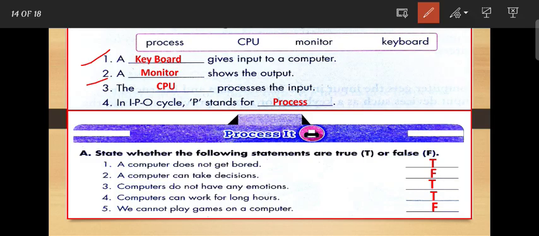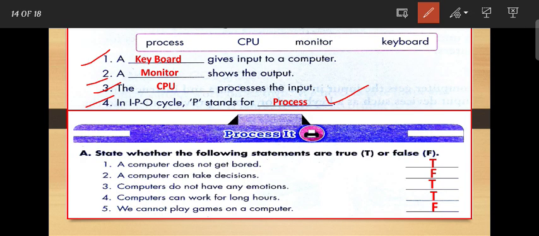Next is number 3, the dash processes the input. So CPU, which means central processing unit, processes the input. Next is the IPO cycle, P stands for process.